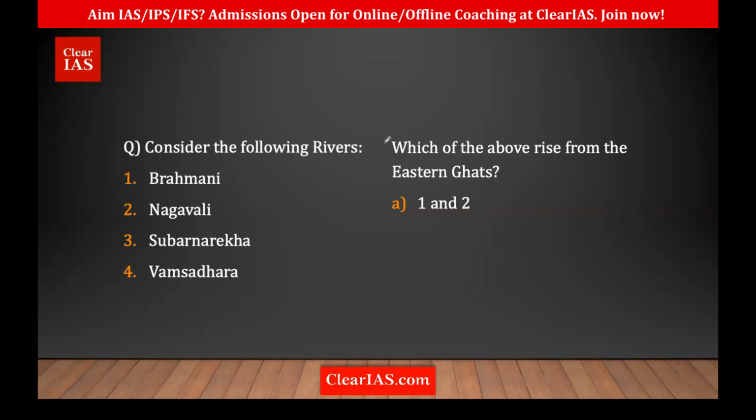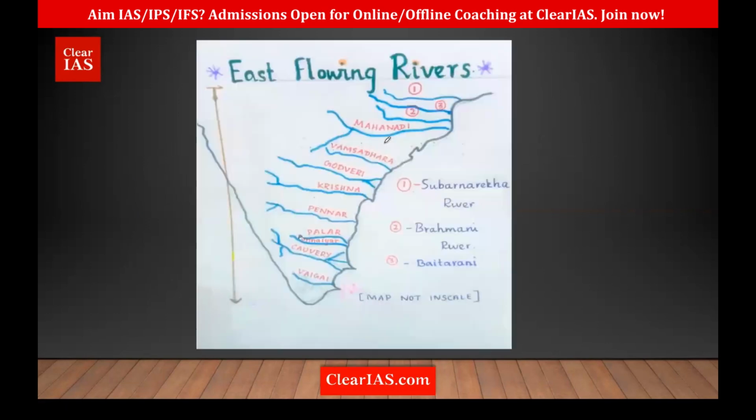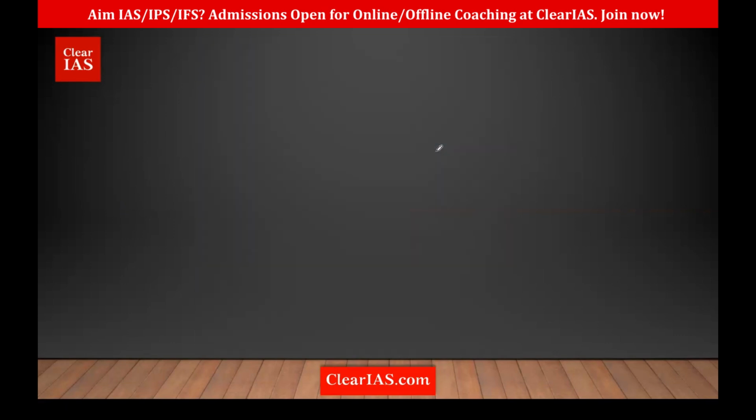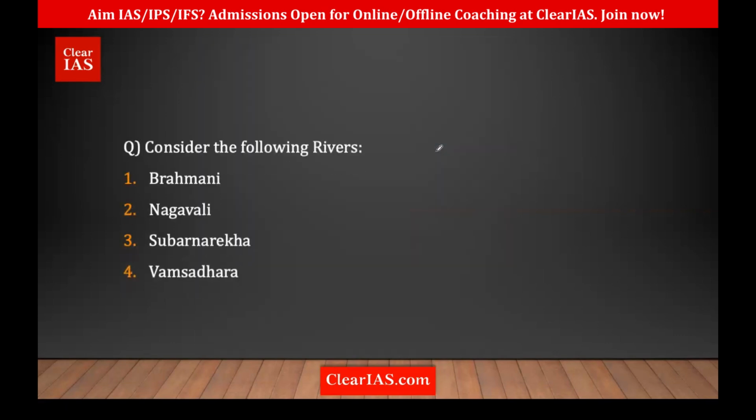So we can see in this map, right? Brahmani, Subarnarekha is above Mahanadi. Brahmani is also above Mahanadi. That means it is from here Eastern Ghats is starting. So there's no chance these rivers can originate from the Eastern Ghats. Right. So we can eliminate these two options.